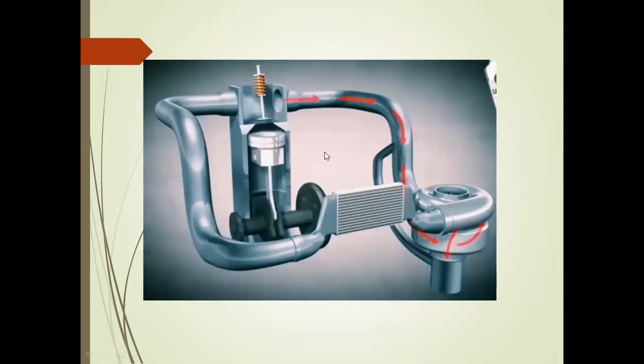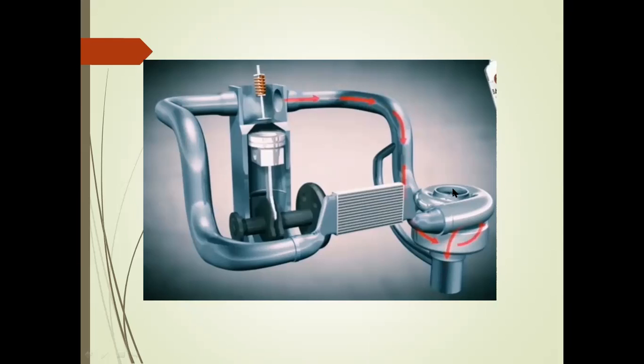From here we can see the photographic view of the turbocharger. From the cylinder, from the exhaust manifold, the hot air goes to the turbine. Here you can see the shape of the turbine wheel. In the upper portion there is a compressor, that is a centrifugal compressor. First the turbine blade rotates as the gas impinges on it.